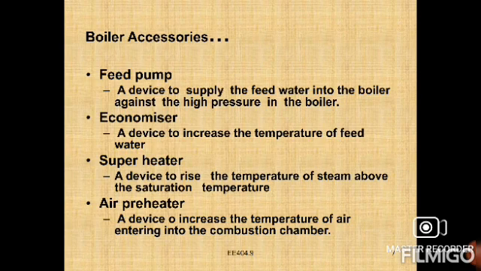Whenever there is high pressure in the boiler, the feed water is supplied by the feed pump. Second one is the economizer, a device to increase the temperature of the feed water.